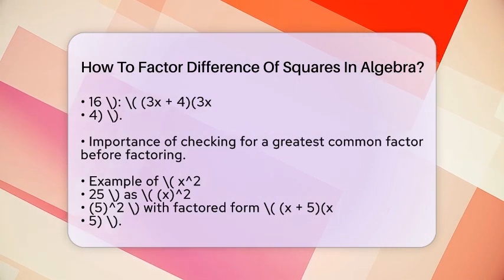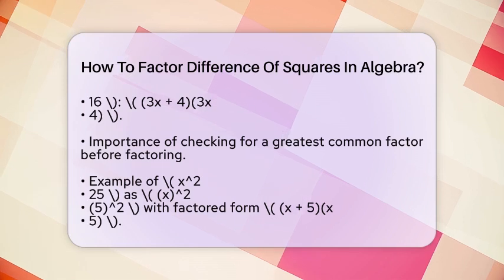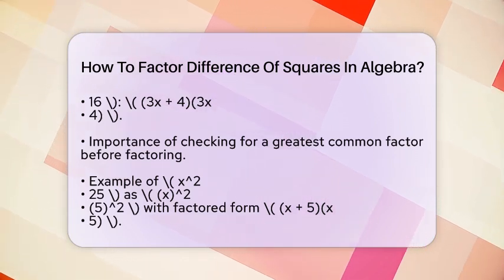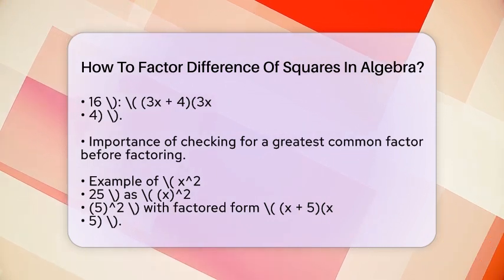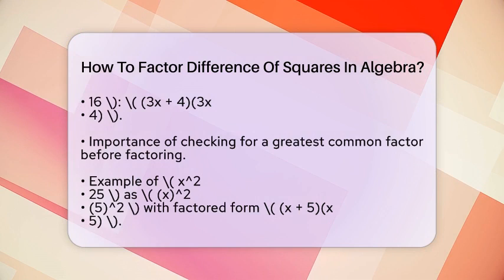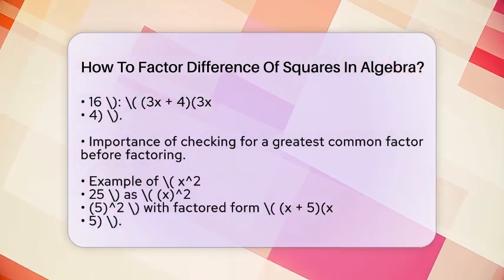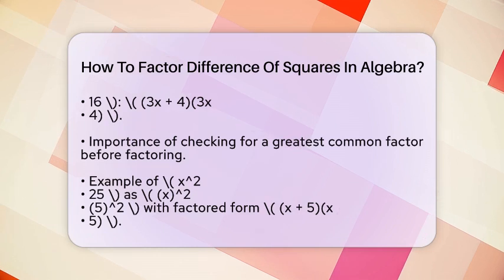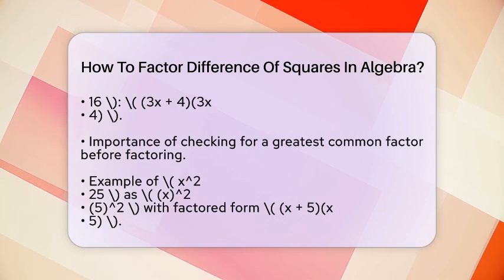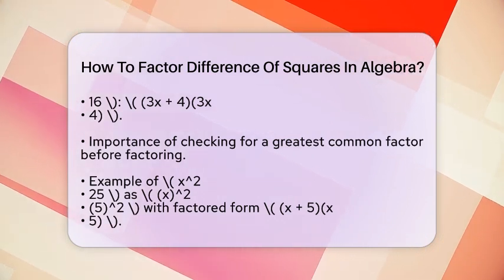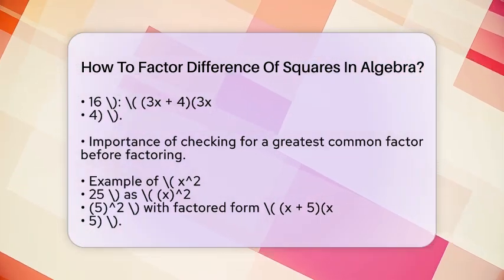Let's look at a couple of examples to solidify this concept. First, consider x² − 25. Both terms are perfect squares. x² is x² and 25 is 5². The factored form is (x + 5)(x − 5). Now how about 81x² − 16y²? Here, the square roots are: √(81x²) is equal to 9x, and √(16y²) is equal to 4y. The factored form is (9x + 4y)(9x − 4y).